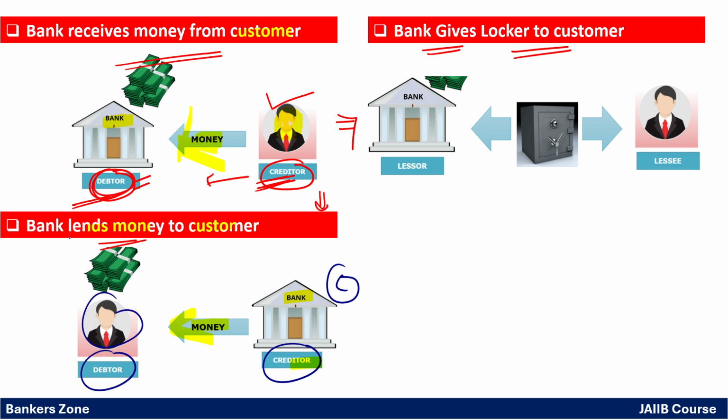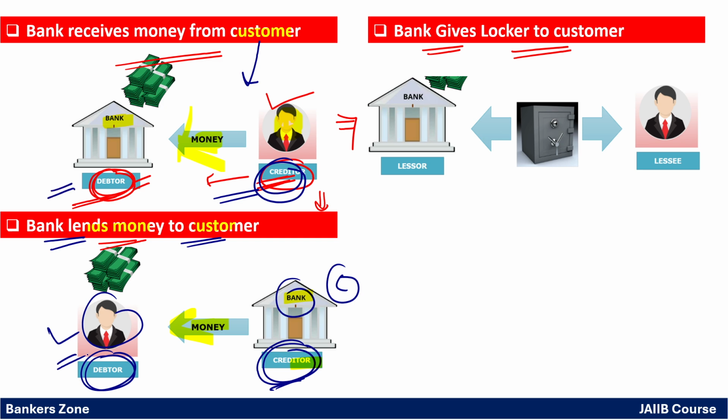So here, when the bank lends money to the customer, the bank is giving money, so the bank becomes the creditor. And who takes the money? Here, the customer becomes the debtor. Very simple. When the customer deposits money in the bank, the customer becomes the creditor. When the bank gives money to the customer, the bank becomes the creditor, right? So very simple: who gives money becomes the creditor, and who takes money becomes the debtor, right?